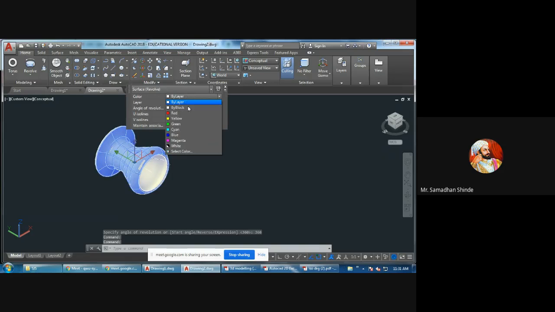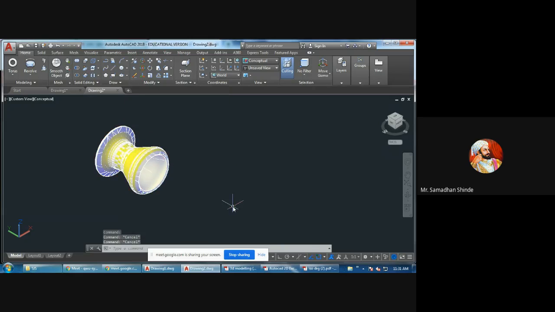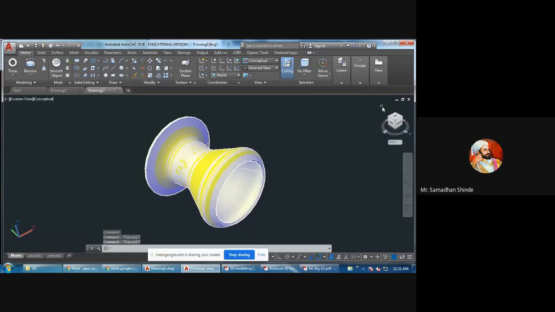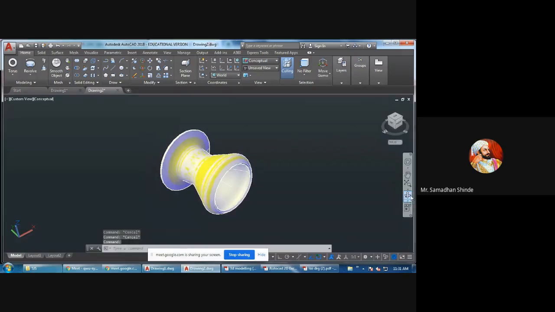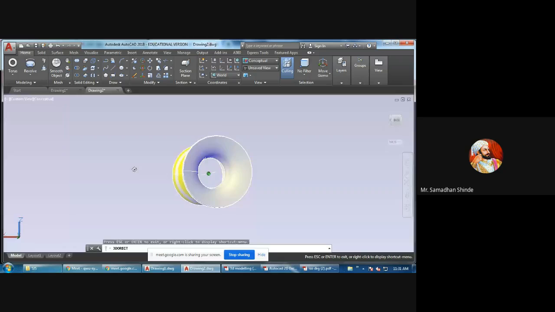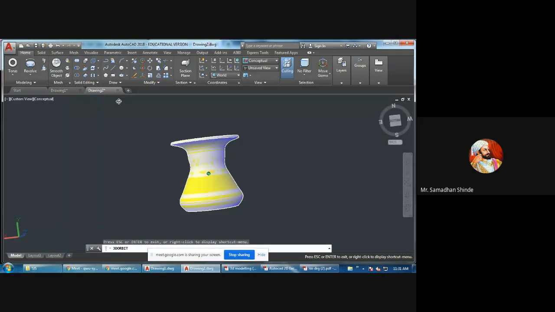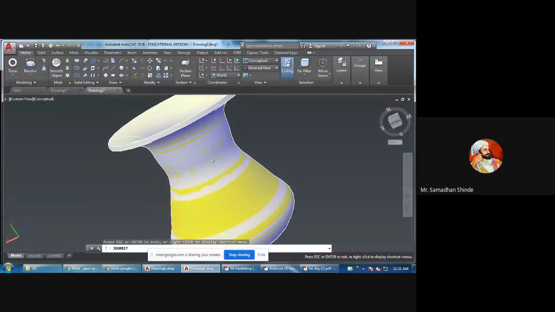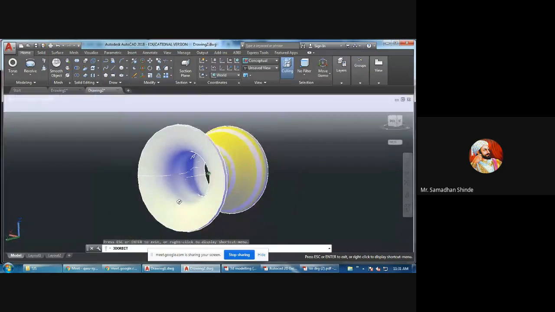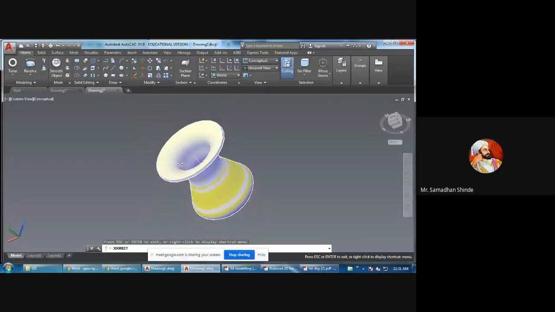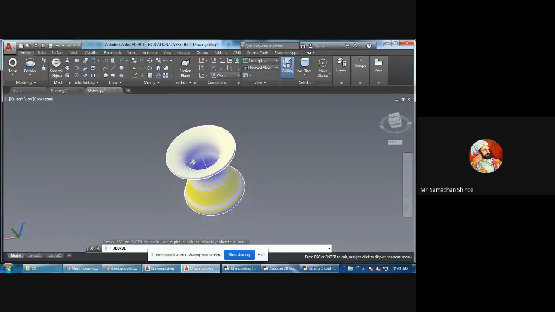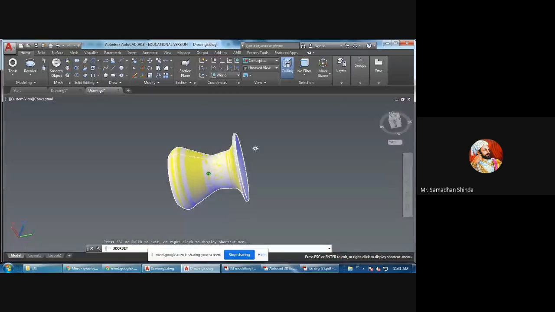So you can do something like this. Your object will be something like this. Anything you can draw. Many more objects are possible to draw, like fonts, pots, etc. What we did: one axis we selected, and along that axis one curve.